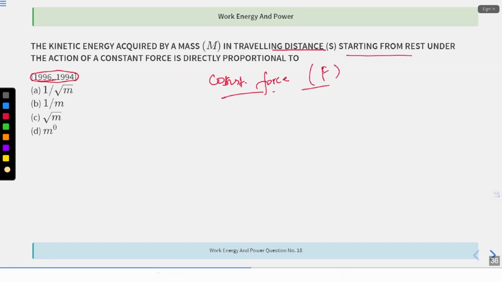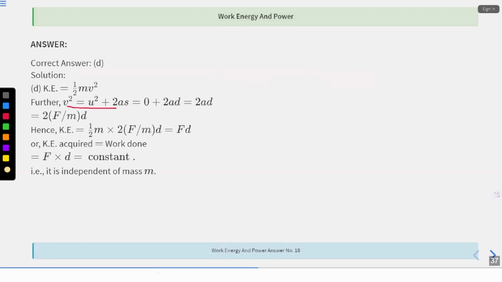Now, I'm starting from a point with velocity 0, and I'm moving. So half m V square is required, right? At the end, they are telling me to calculate half m V final square. I have to start from this point 0 with 0 velocity. At the end, I'm moving a distance s. Here I have to calculate the velocity and the kinetic energy at this point. So what is V final? V final will come from the equation of motion, that is V square is equal to U square plus 2AS. What was U?